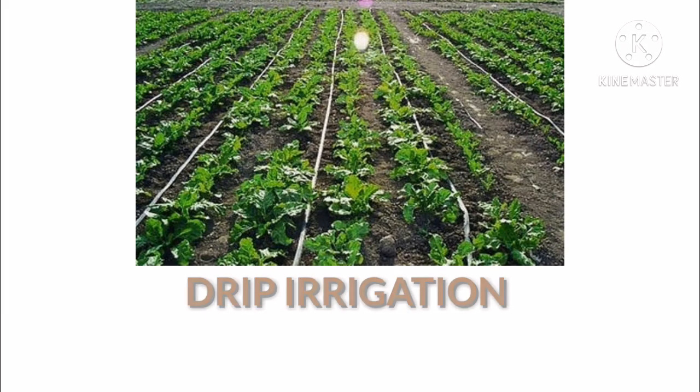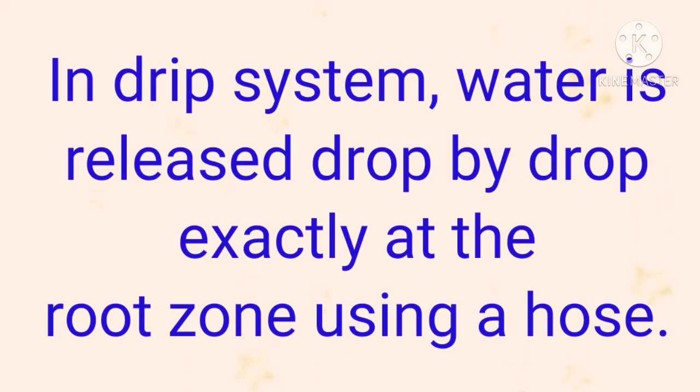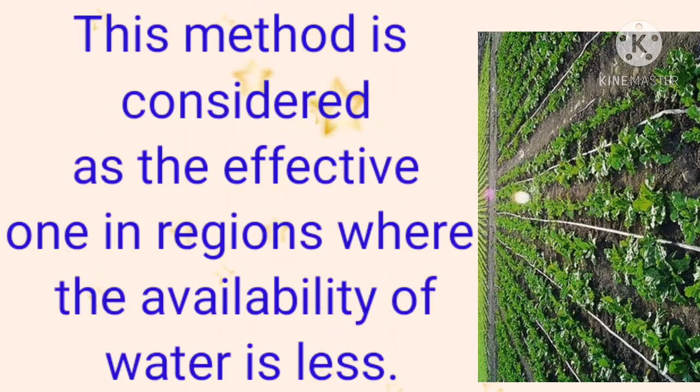Drip irrigation. In the drip system, water is released drop by drop exactly at the root zone using a hose. This method is considered effective in regions where the availability of water is less.